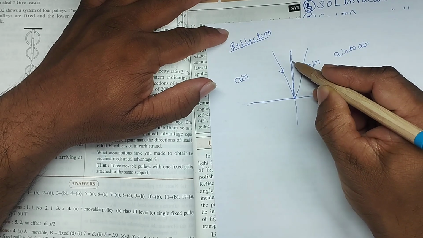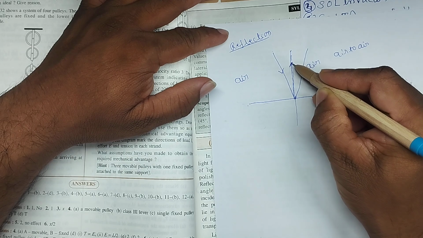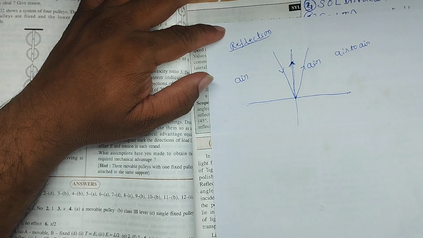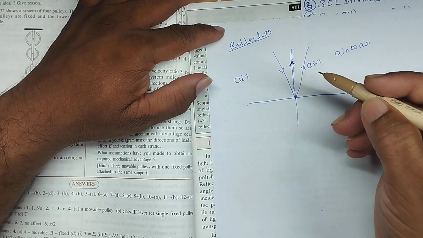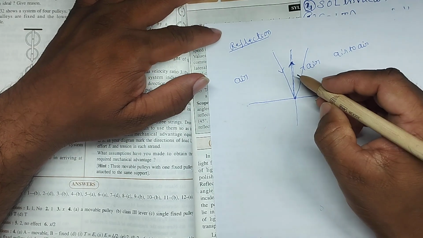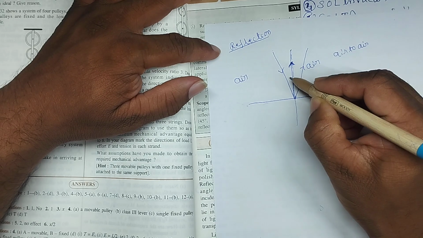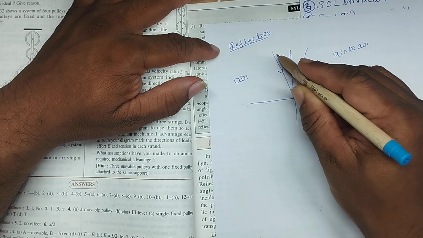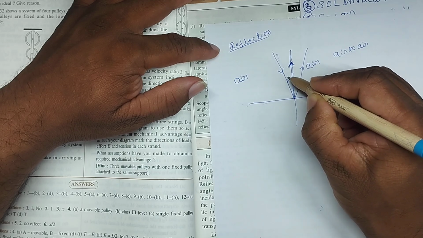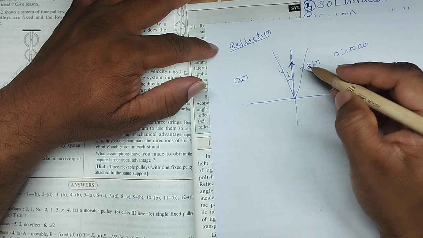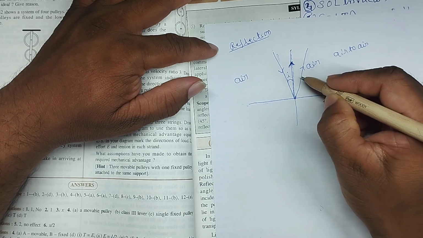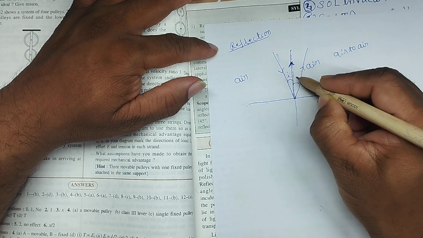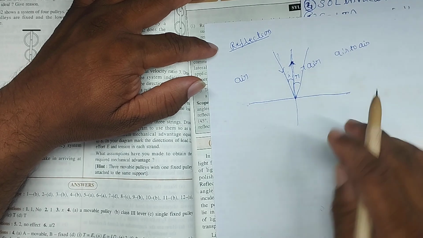The light ray will get reflected straight back, reversing along the same path. Then we need to understand the angles: angle of incidence and angle of reflection. The angle between this normal and the incident ray is called angle i, the angle of incidence. This is the reflected ray. The angle between this normal and this reflected ray is called the angle of reflection.